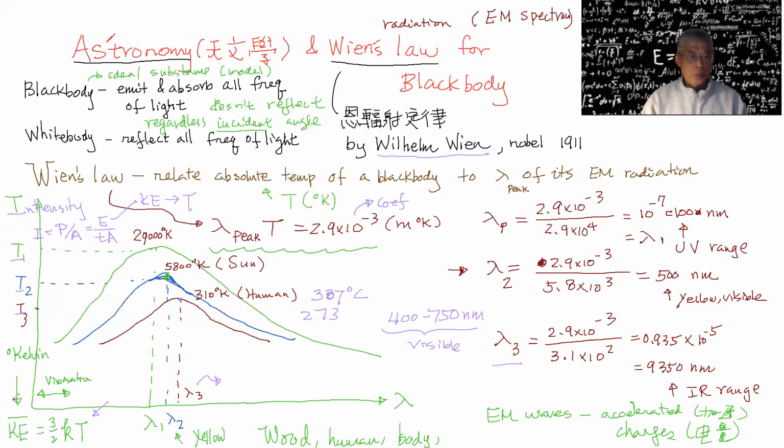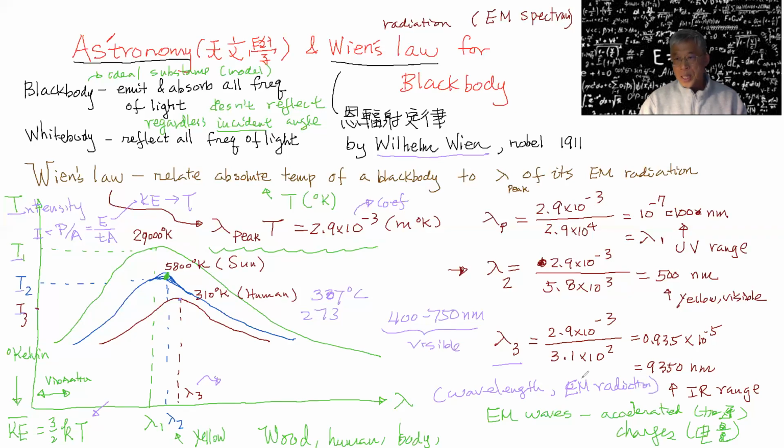Okay, so looking at this, this is the lambda axis, which is your wavelength, 波长. This is the wavelength of your EM wave, so your EM radiation, 辐射 in Chinese.